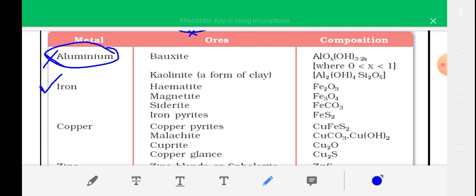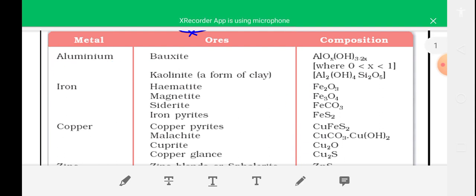There are different ores of iron given here. You can see hematite, magnetite, siderite, iron pyrites. Hematite is Fe2O3, magnetite is Fe3O4, siderite is FeCO3 and iron pyrite is FeS2.